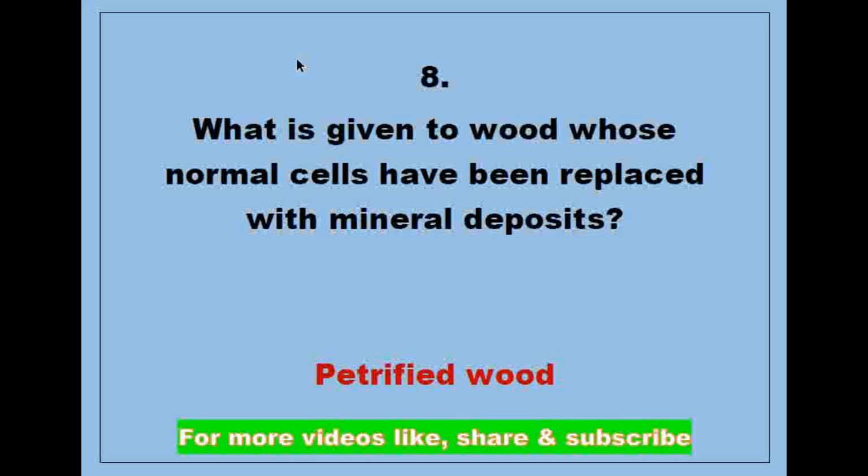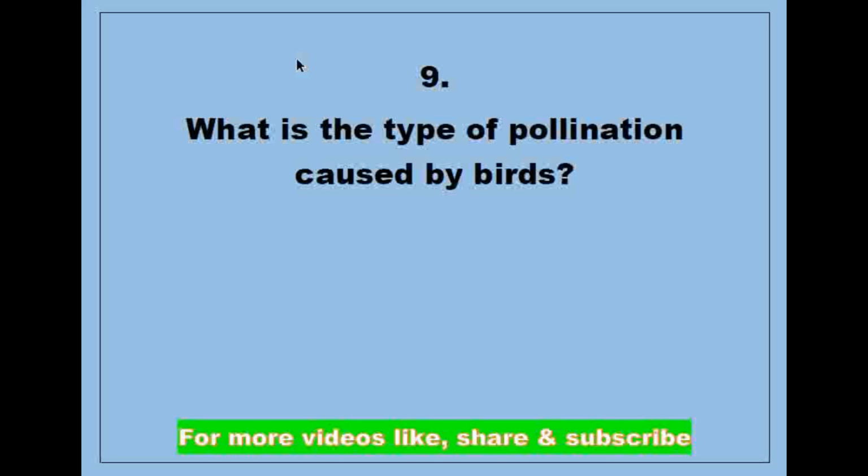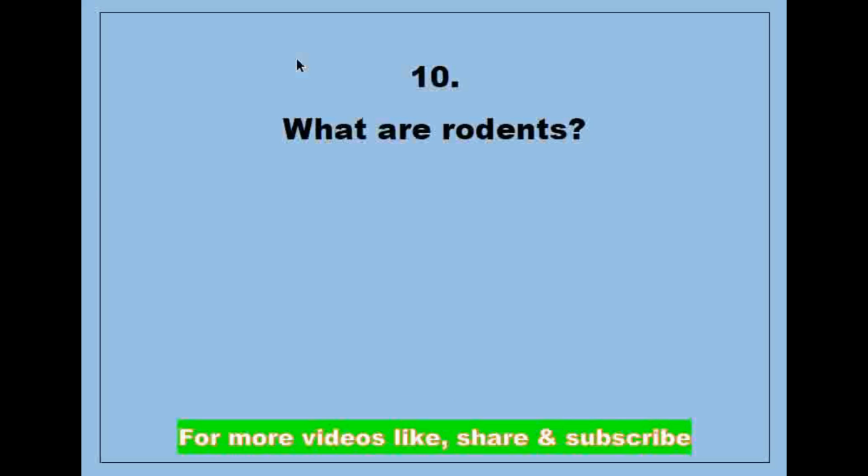Answer is petrified wood. Next question, what is the type of pollination caused by birds? Answer is ornithophily. Next question, what are rodents?